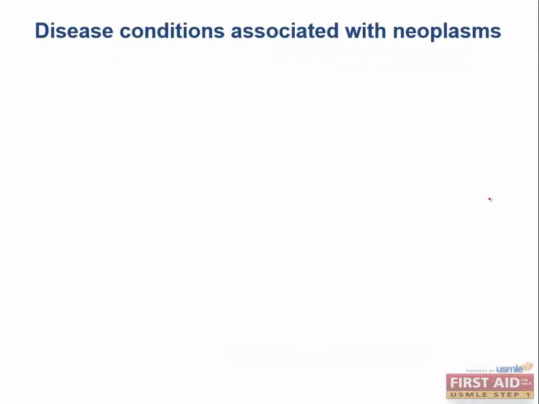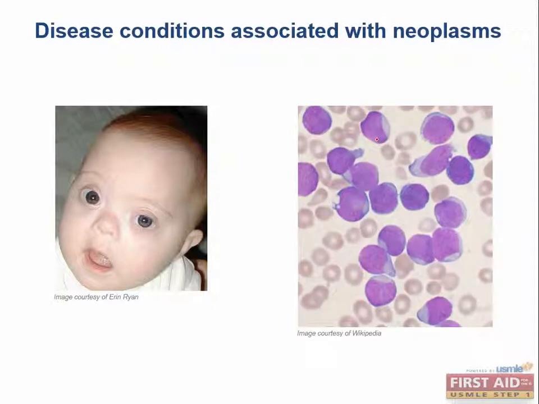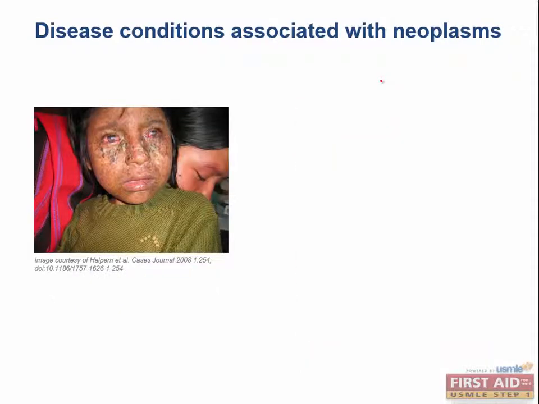All right, now let's talk about some disease conditions associated with cancers. The first is this one. So this kid has a flat nose and upward slanting eyes, a protruding tongue. What do you think this disease is? What does this poor kid have? Down syndrome. All right, and now what neoplasm is associated with this? Acute lymphoblastic leukemia. And the way to remember this is that we all, ALL, we all fall down. Down syndrome. Good. So know that one, pocket that away.